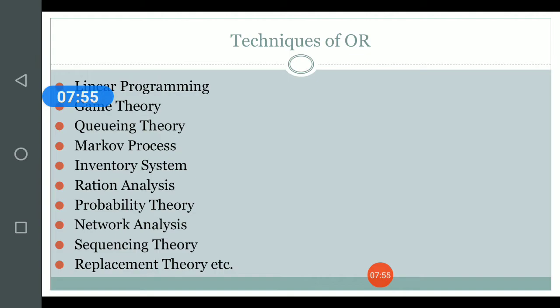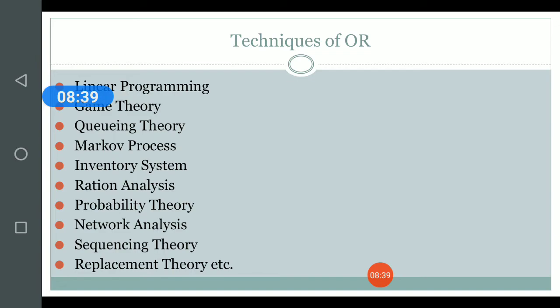Game theory is one technique which is utilized for the competitive strategies of different players in the market. Queuing theory is a theory which actually talks about the movement of a queue, let's say a banking queue, or a queue for ticket counters, or a queue of restaurant managers, etc. So, how that queue is managed and how much waiting time will be there for the customers can be easily seen with the help of queuing theory.